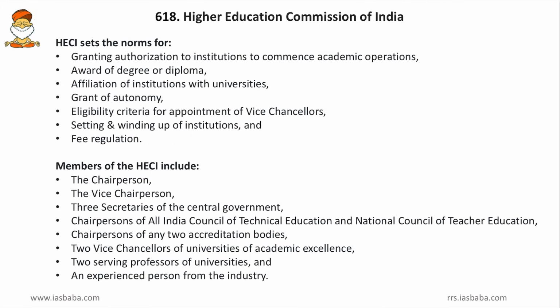So, this authorization approval is given by HECI. Then, award of degree or diploma. So, any college or university can award a degree or diploma only on the approval of HECI. Then, affiliations of institutions to universities. So, whether you have to get affiliated to any university or whether you have to go out of an affiliation and become autonomous.